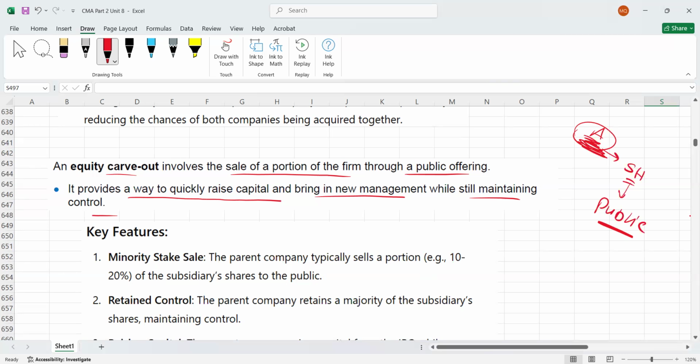Please remember, even if you are selling some portion of the shares to the public, company A will still have control. Okay, that is what is called equity carve out. So equity carve out involves the sale of a portion of the firm through a public offering. It provides a way to quickly raise capital and bring in new management while still maintaining control. So here we have key features.